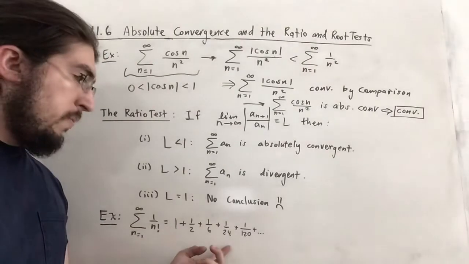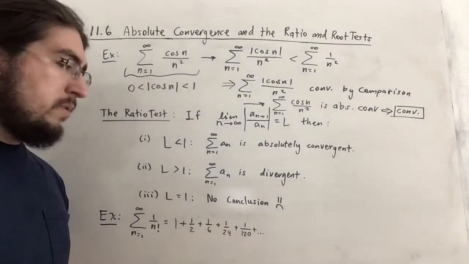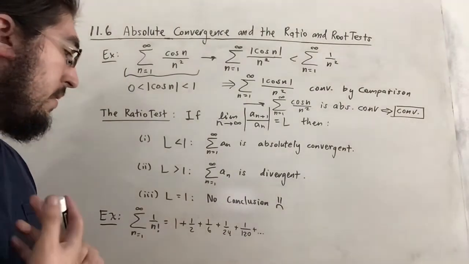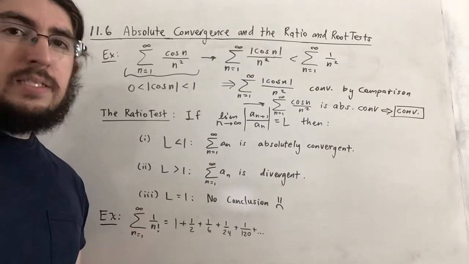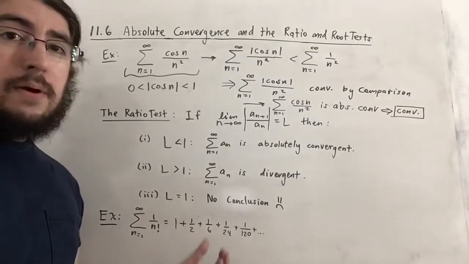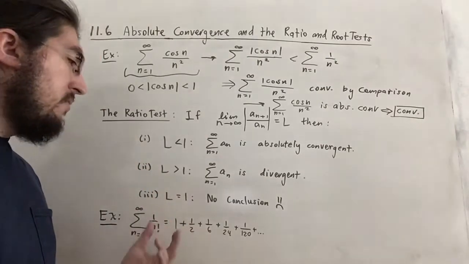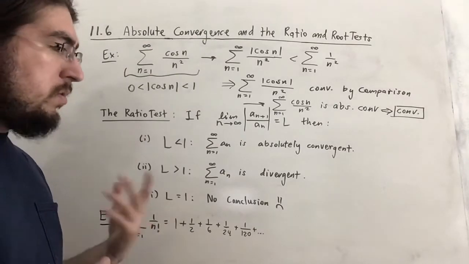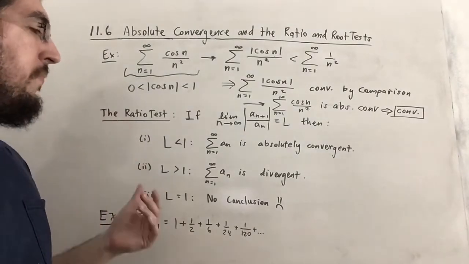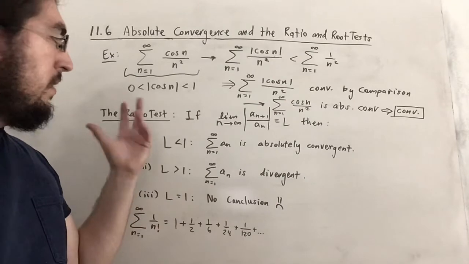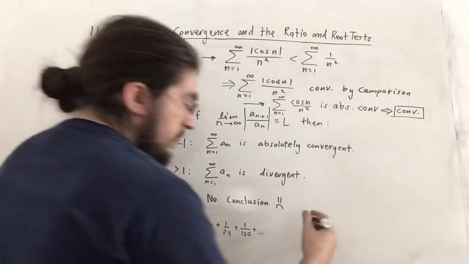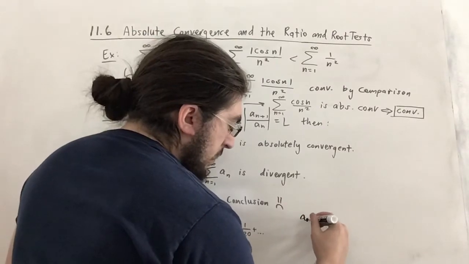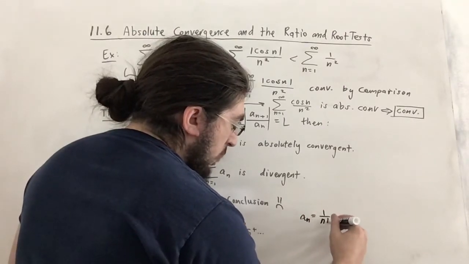4 factorial then would be 24, and then 5 factorial is 120, and so on. Okay, good. So we have this series, and if you go back to that section, we actually found out by comparison that this actually converges. And now we're going to try to use the ratio test. So let's see. We're going to consider the fact that a sub n in this case is 1 over n factorial.